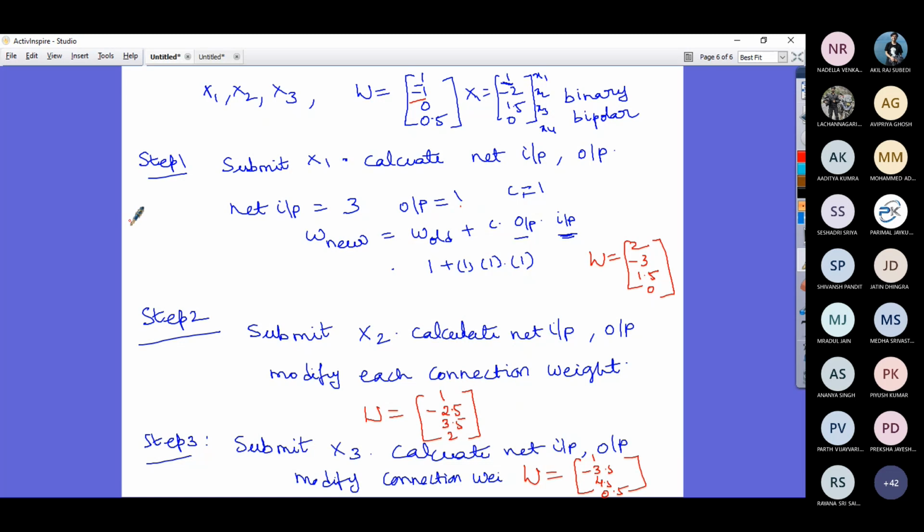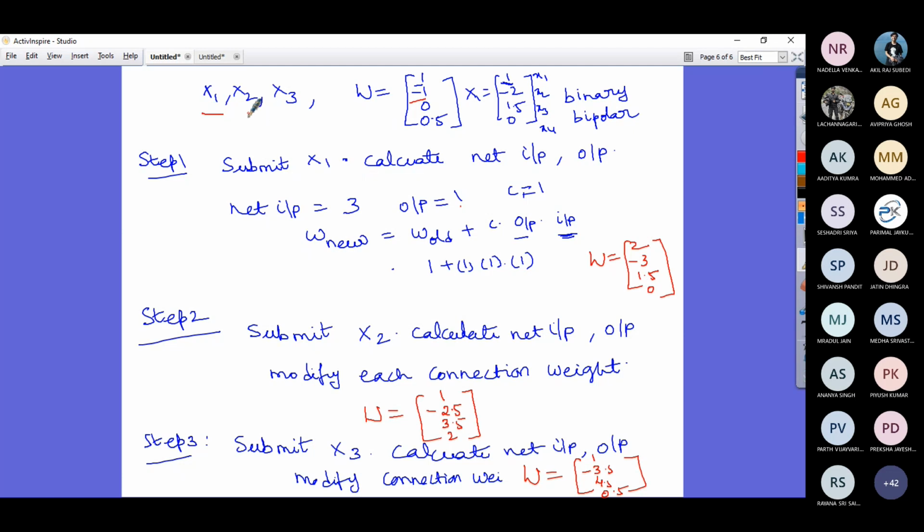Remember, in supervised learning, step 1, step 2, step 3 will continue in an iterative manner. Once you complete step 3, we have finished one round of operation.